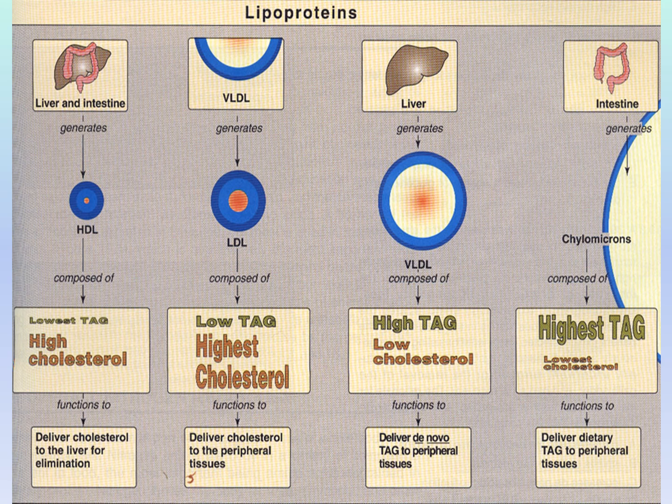LDL and HDL both transport cholesterol. The LDL transports cholesterol from liver to tissues, while HDL transports cholesterol from tissues to liver, and this is called reverse cholesterol transport, in order to be eliminated.